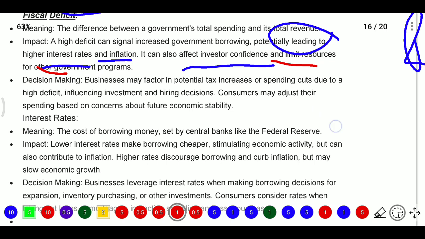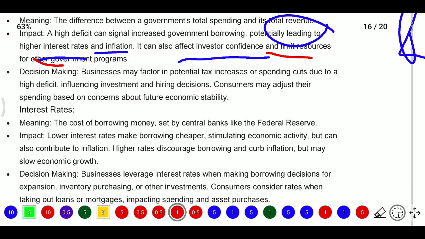For decision making, businesses may factor in that taxes may potentially increase. So when the government has a fiscal deficit, they will increase the tax rates because they get their income from tax only. Spending cuts due to high deficit are also influencing investment and hiring decisions. Consumers may adjust their spending based on concerns about future economic stability.